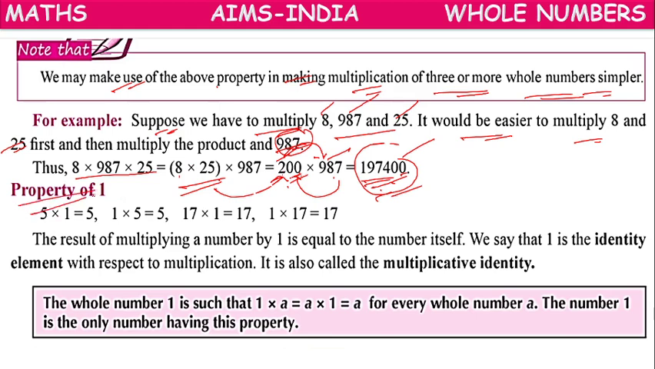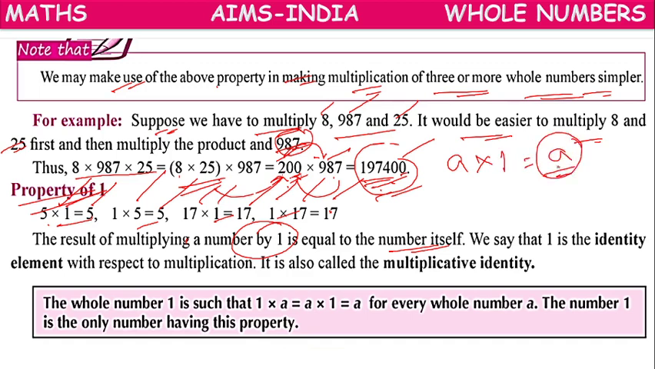So next, property of 1. If you multiply 5 with 1, answer will be 5. Or 1 with 5, answer will be 5. 17 with 1, 17. 1 into 17, 17. So by these examples, what we can say, if a whole number is multiplied by 1, the result will be the number itself. If A is a whole number, if it is multiplied with 1, A does not lose its identity. A value will be the same.